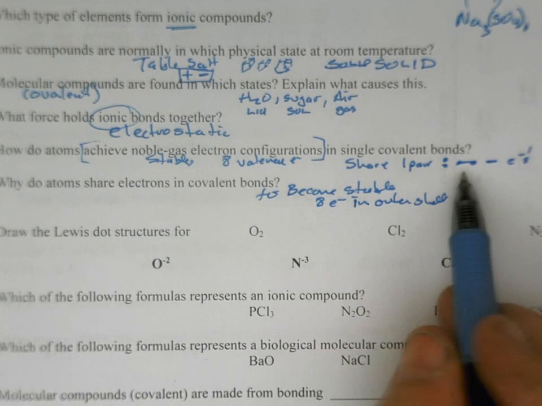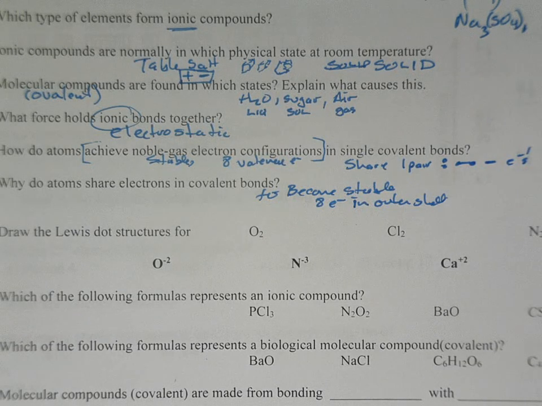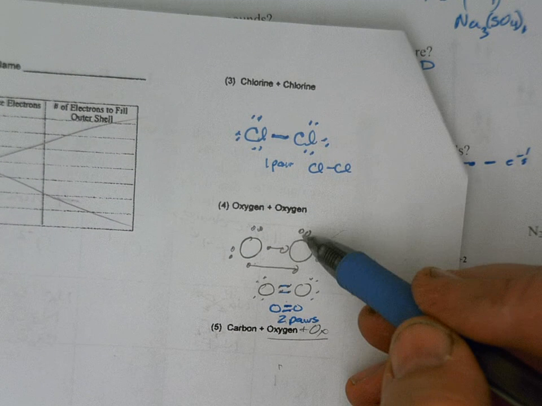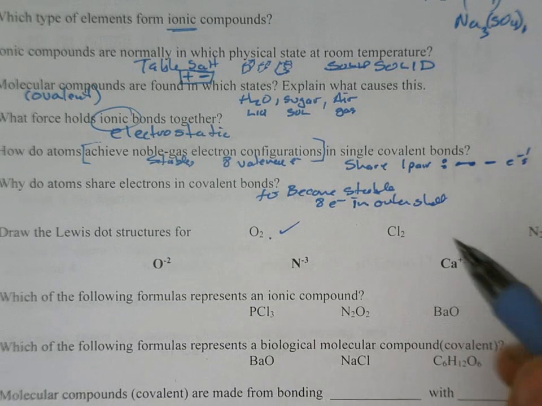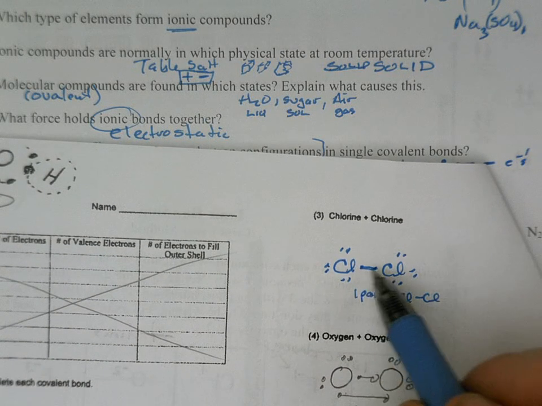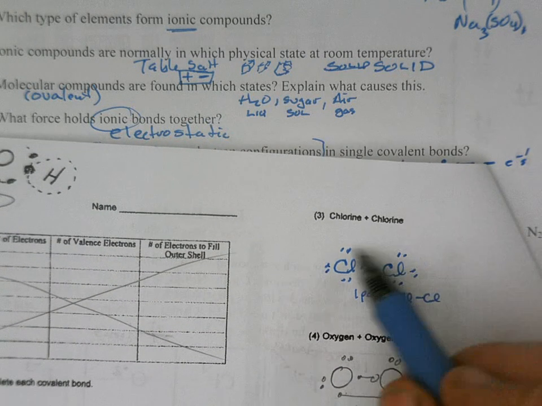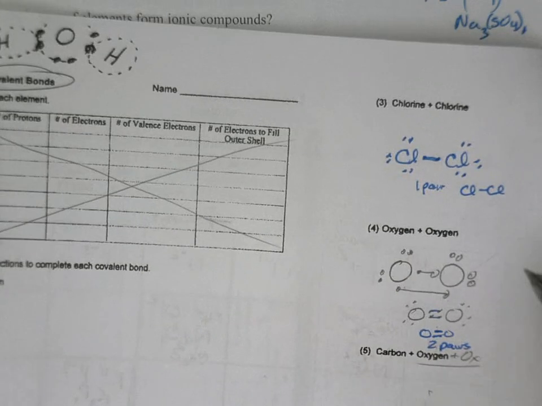Okay. Draw the Lewis dot structures. For oxygen, okay, you should have it right there. I'm not going to redraw it. It had 6 electrons on each. Those 2 are sharing. Did that one. Chlorine, okay, we just did chlorine here. This is on your bonding basics. There's 1 pair of electrons to be shared. That's it. Did chlorine. Ooh, I don't think we did nitrogen.